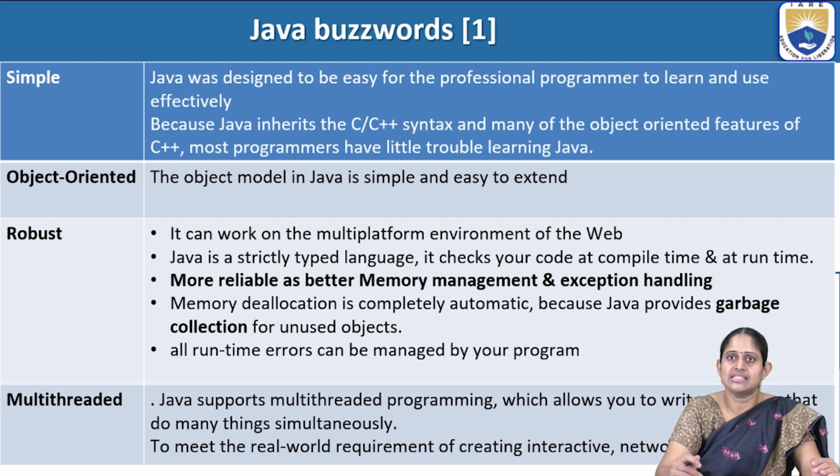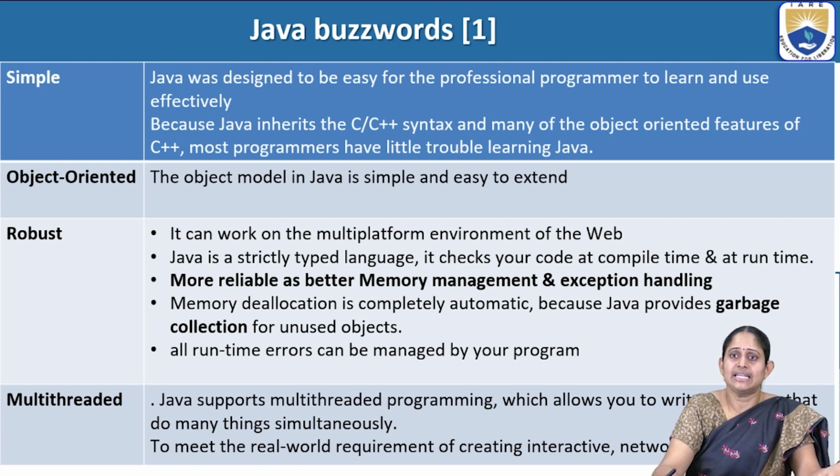In C and C++, the programmers have to do explicit memory management, but in Java it provides automatic deallocation of memory for unused objects. So because of these features, Java is robust.